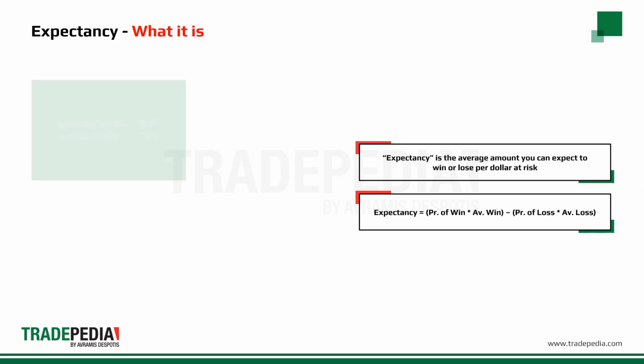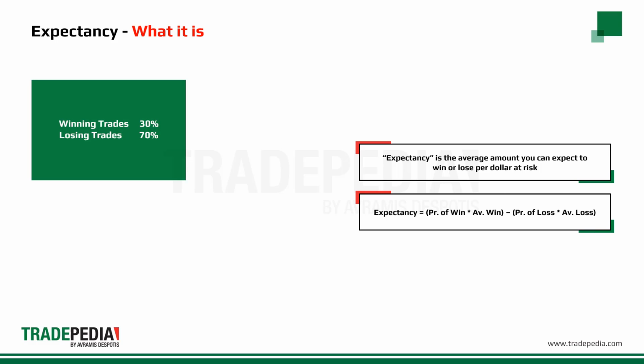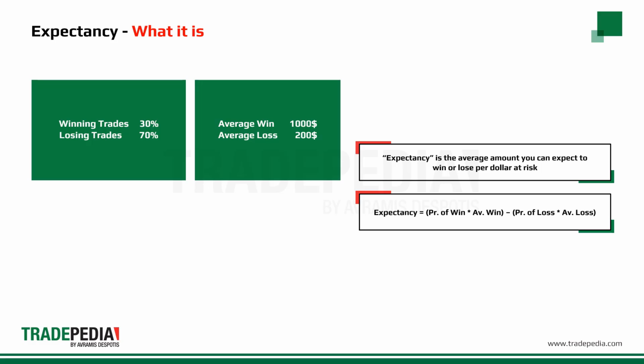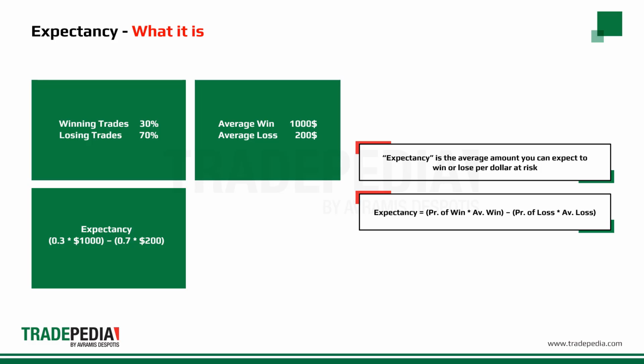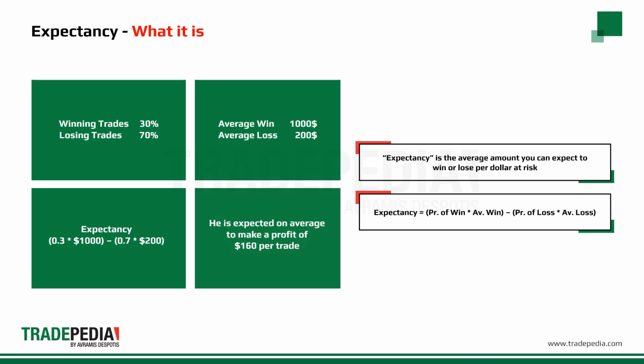For example, say that a trader has a system that produces winning trades 30% of the time and losing trades 70% of the time. The average winning trade gives a profit of $1,000, while the average losing trade is $200. Putting the numbers in the formula, we find an expectancy of $160. He is expected on average to make a profit of $160 per trade. So even though this system produces losing trades 70% of the time, the expectancy is still positive, and thus the trader will make money over time.